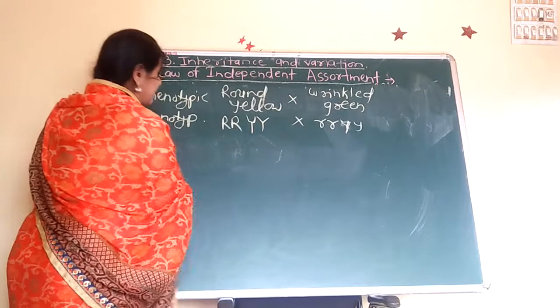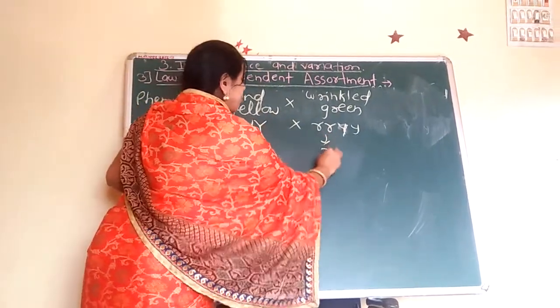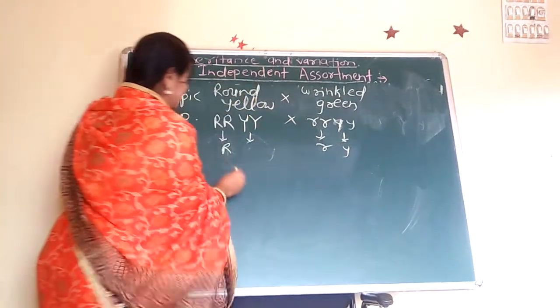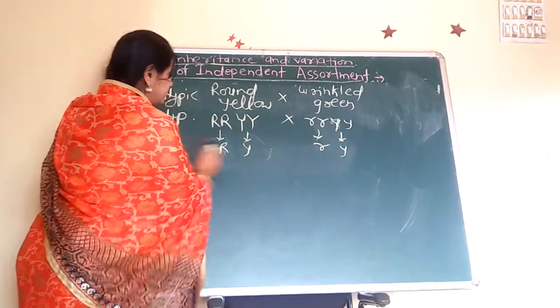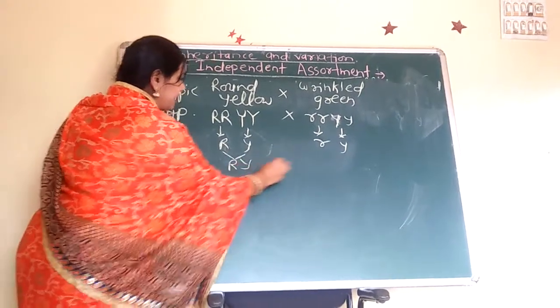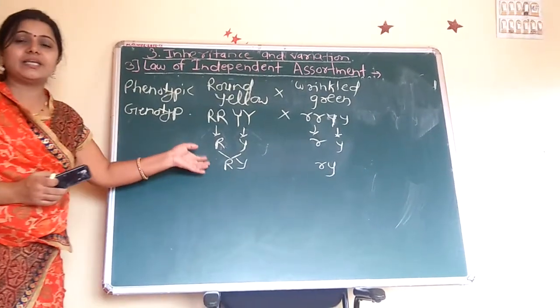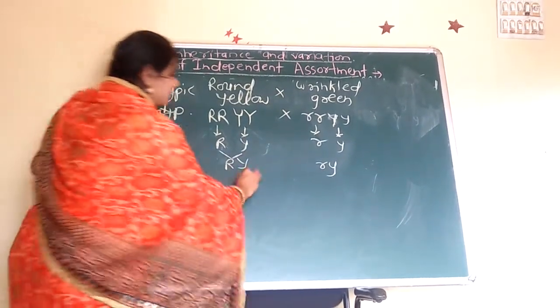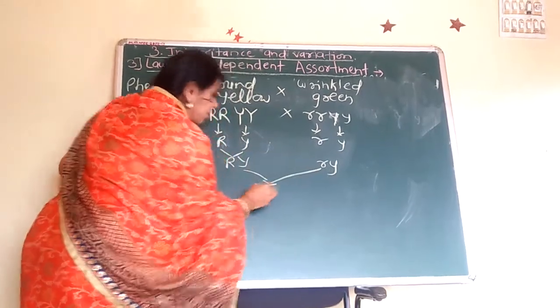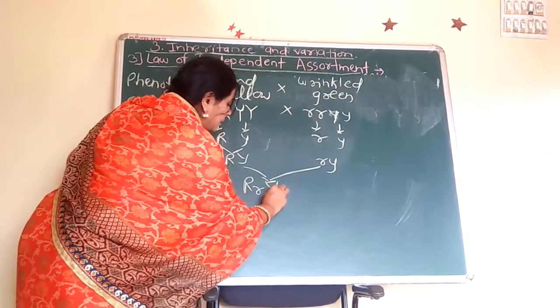Here we write down R and Y, small r and small y. That is the RY. These are united, that is the RY and this RY. When these gametes are fertilized with each other or united, that is the capital R, small r, capital Y,